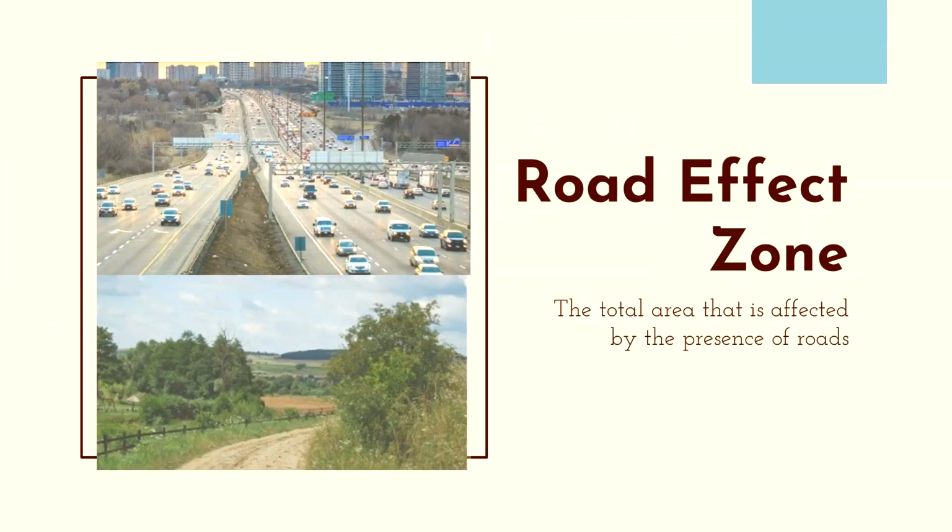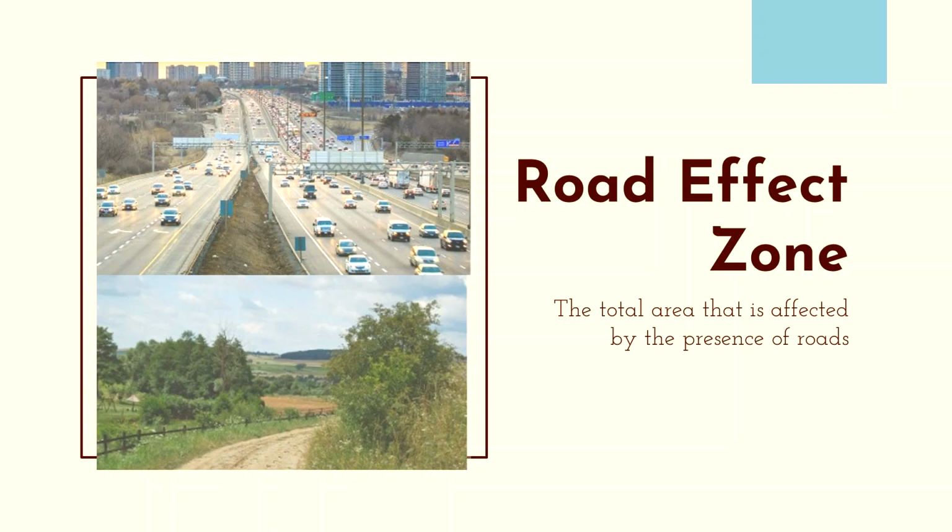The outer spatial limit of all of these impacts that roads have is called the road effect zone. The exact size of the road effect zone is dependent on a number of factors, including the size and traffic volume of the road, the type of ecosystem surrounding the road, and the suite of wildlife present in the area. In general, the greater the road width and traffic density, the more likely it is to be a barrier, and the larger the road effect zone.